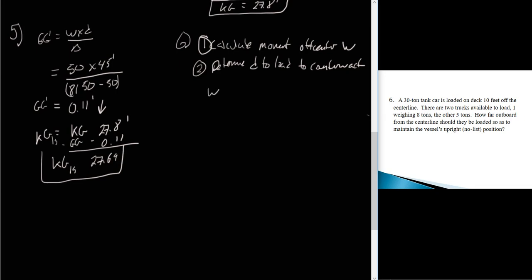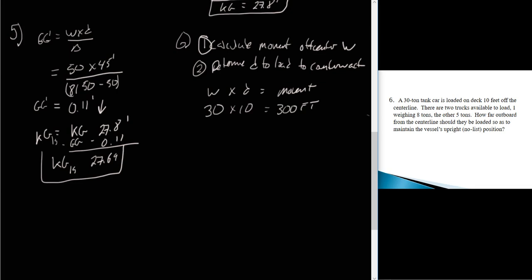Weight times distance equals moment. We have a 30-ton car at 10 feet, and that gives us a moment of 300 foot-tons. Now, if we want to balance that 300 foot-tons, we just have to create 300 foot-tons on the opposite side of the vessel.